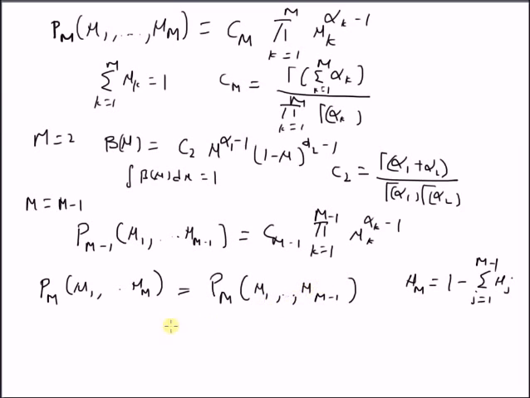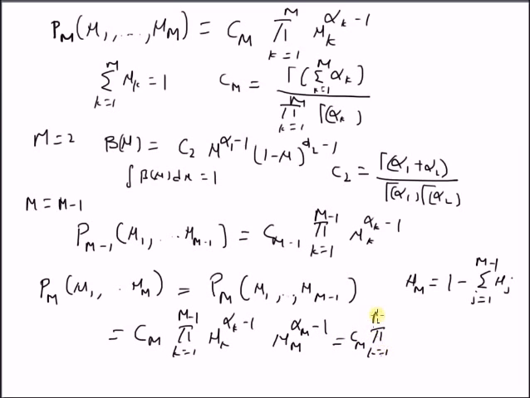This can be written as Cm, the normalizing constant, multiplied by the product k equal to 1 to m minus 1 of mu k power alpha k minus 1, multiplied by mu m power alpha m minus 1. So we can rewrite this distribution as Cm, product k equal to 1 to m minus 1 of mu k power alpha k minus 1, times 1 minus summation j equal to 1 to m minus 1 of mu j, power alpha m minus 1.